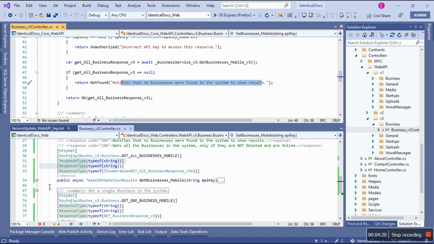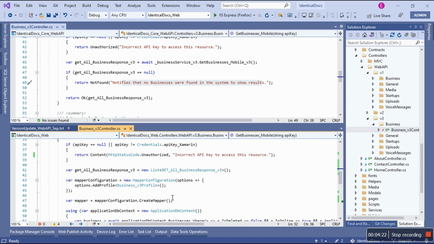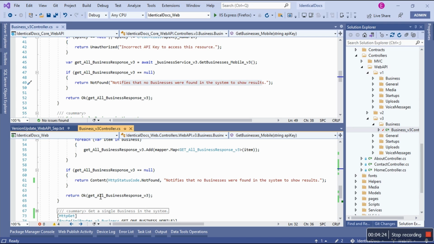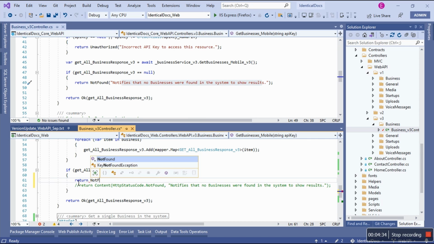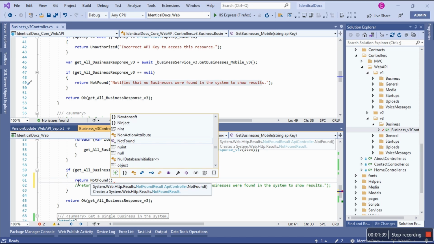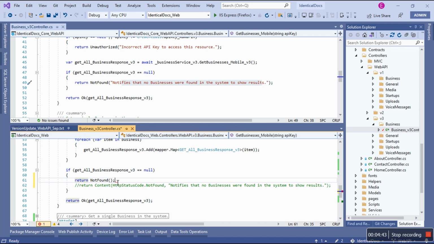Now here's the thing. In the .NET Framework, I tried to do the same thing and I had to do research. So I want to comment this out and write return not found. There it is, it's acceptable. But as soon as I do this, it doesn't show that it has overloaded versions of this method. It doesn't. Okay, then let me try to put this error message in here as a string. Look what it does.